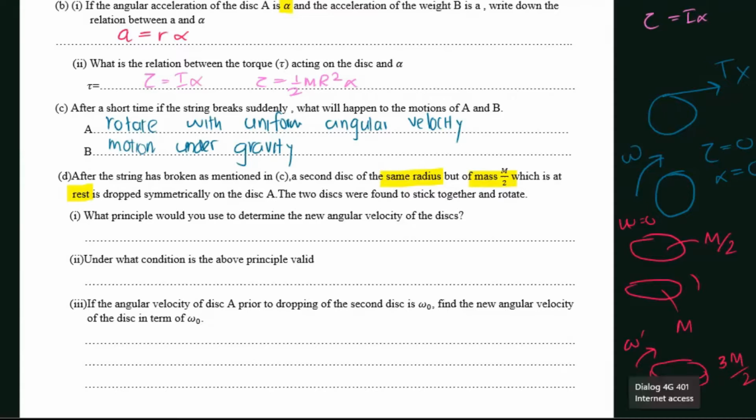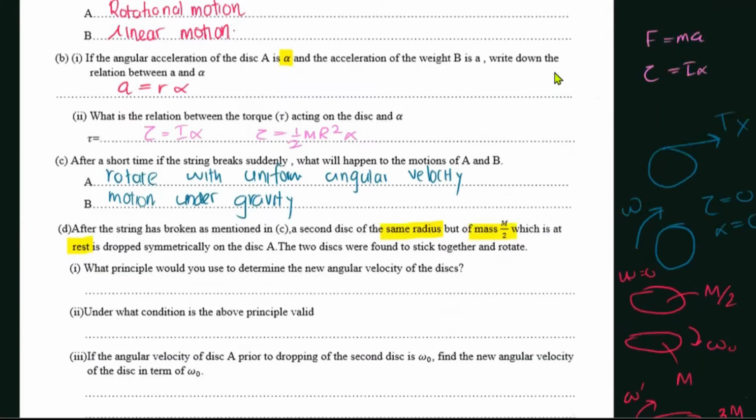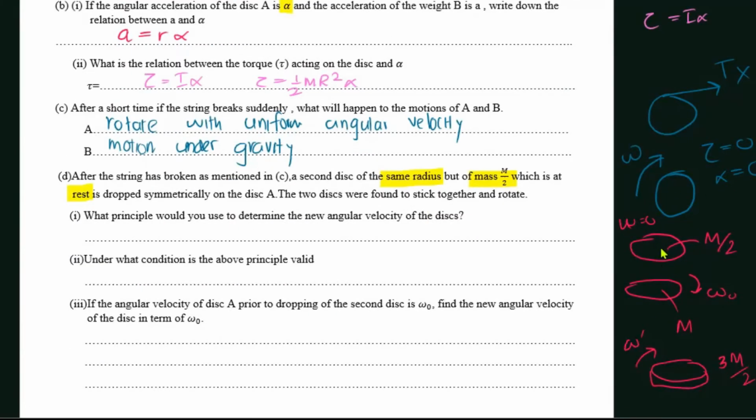Initially the disk was rotating with omega naught angular velocity, let's assume. And then another circular disk was dropped on this. Once the mass of the system changes, the inertia of the system changes. As a result, the angular velocity of the system would change as well. So what principle would you use to determine the new angular velocity? Simply, it's the conservation of angular momentum, right?